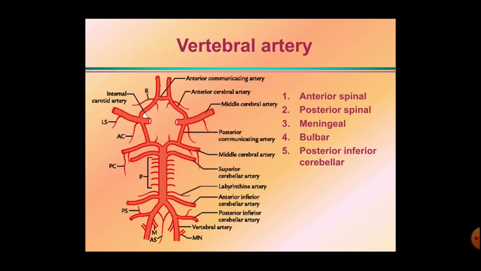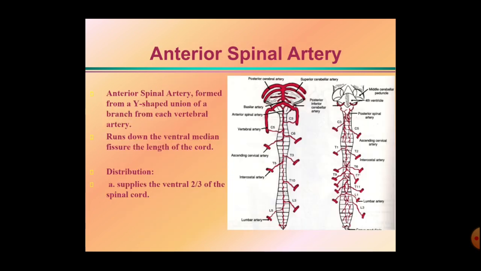These are the 5 branches arising from the vertebral artery. The first one is the anterior spinal artery. Second is the posterior spinal artery. Then the meningeal branches, bulbar branches, and the posterior inferior cerebellar artery. Here the posterior inferior cerebellar artery is the largest branch arising from the vertebral artery. We will see one by one. First, the anterior spinal artery.